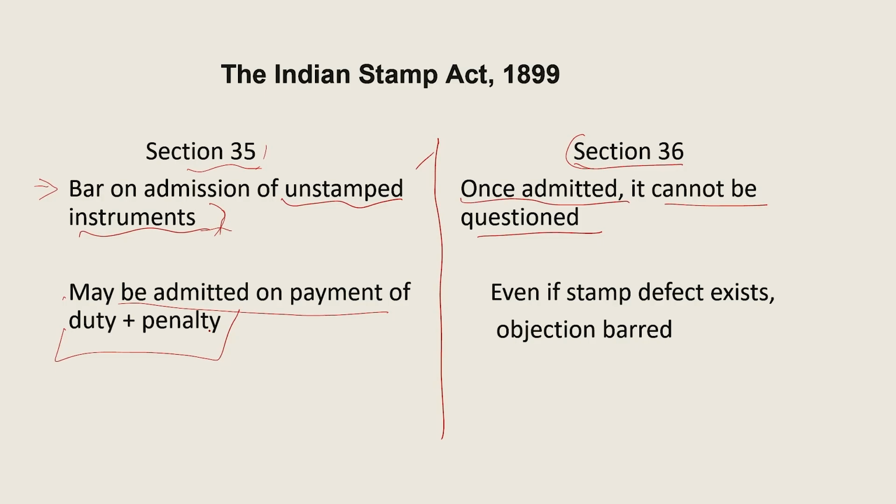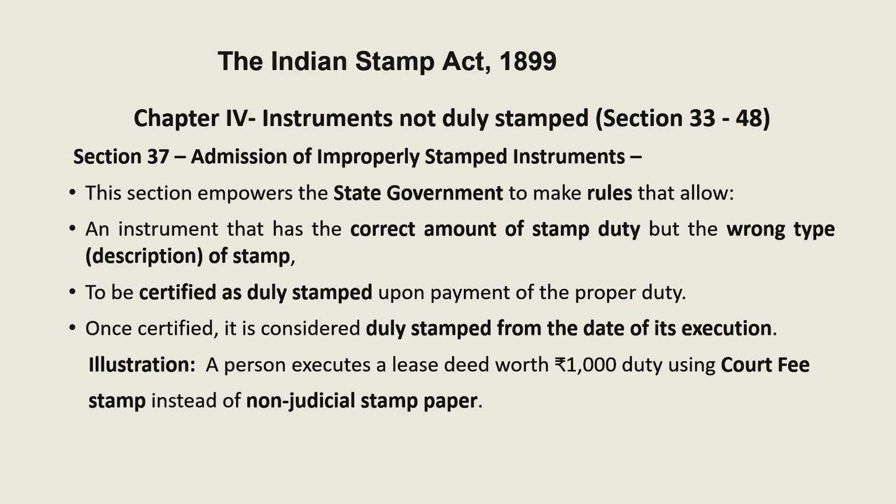It can become valid once the stamp duty is paid and the penalty is also paid. And in section 36, even if the stamp defect exists, objection is barred. You cannot object at this stage, though the defect exists, that it is not duly stamped.